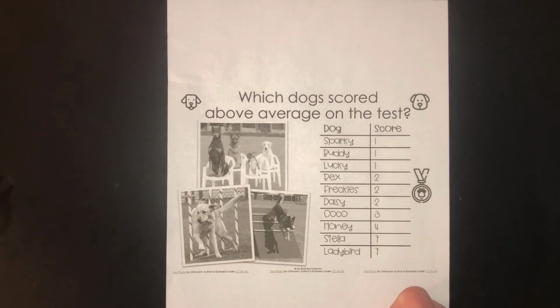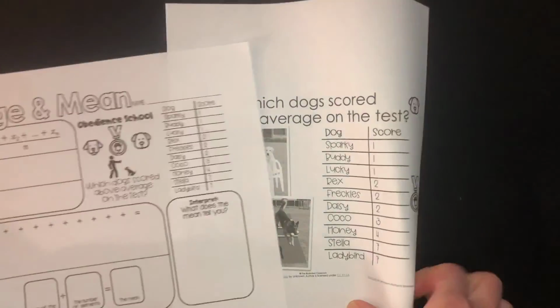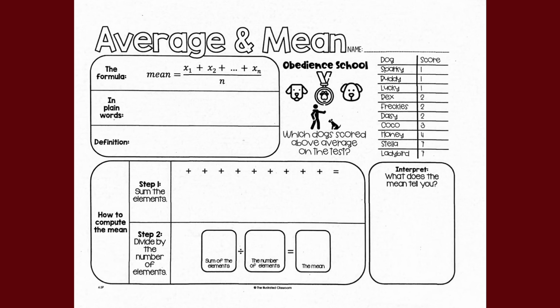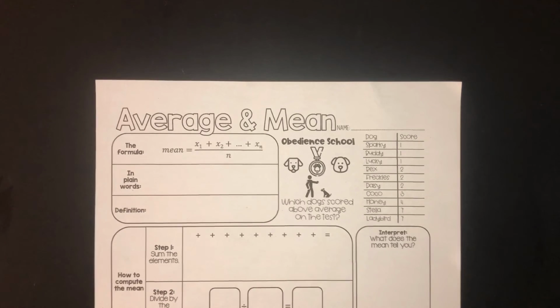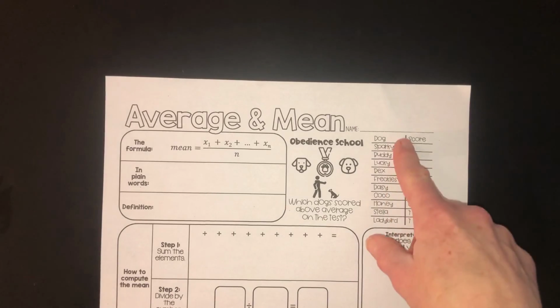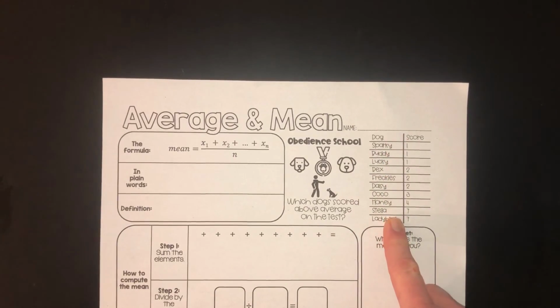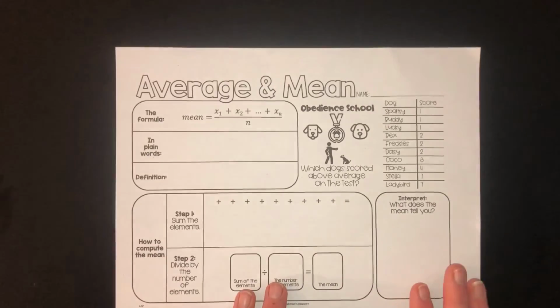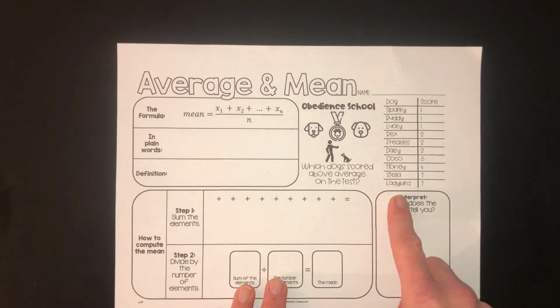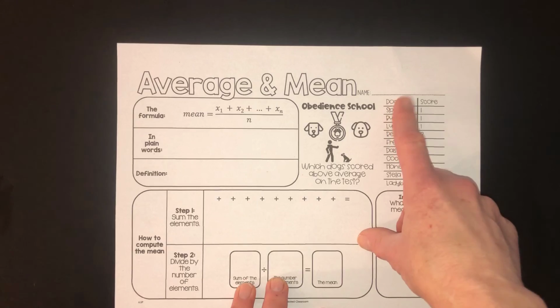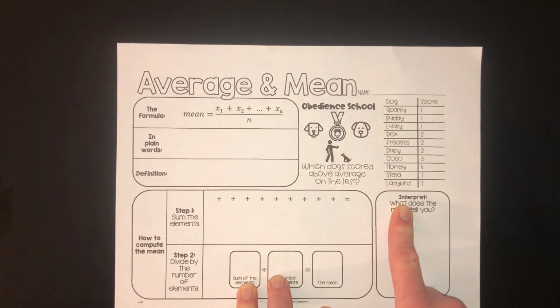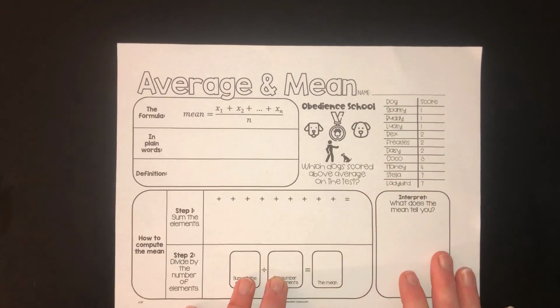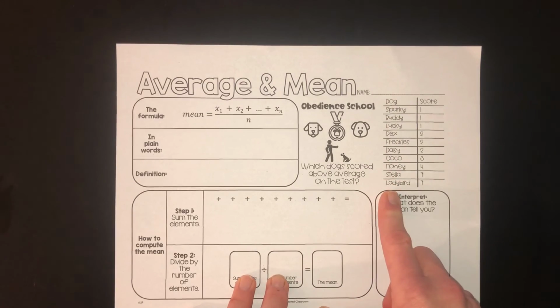So what we'll do is take this sheet. It's obedience school. Here are those same test results. These are the dogs who have performed the best and the worst, and we're going to find out which did above average.